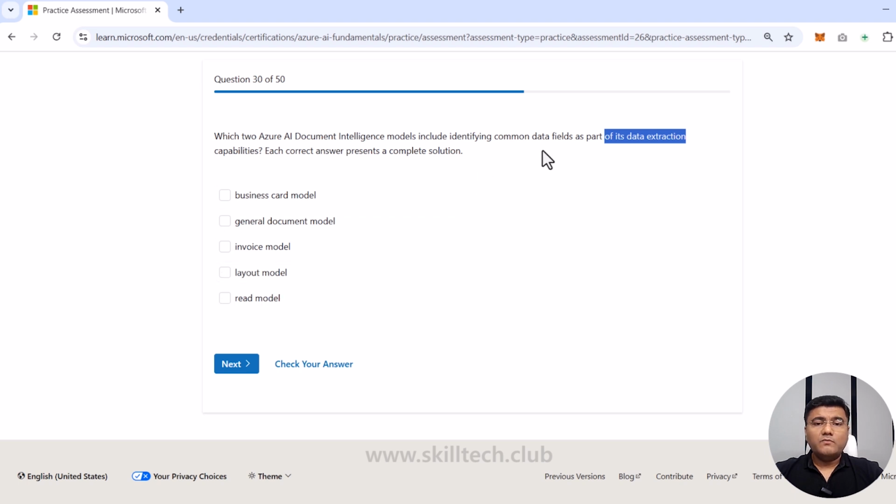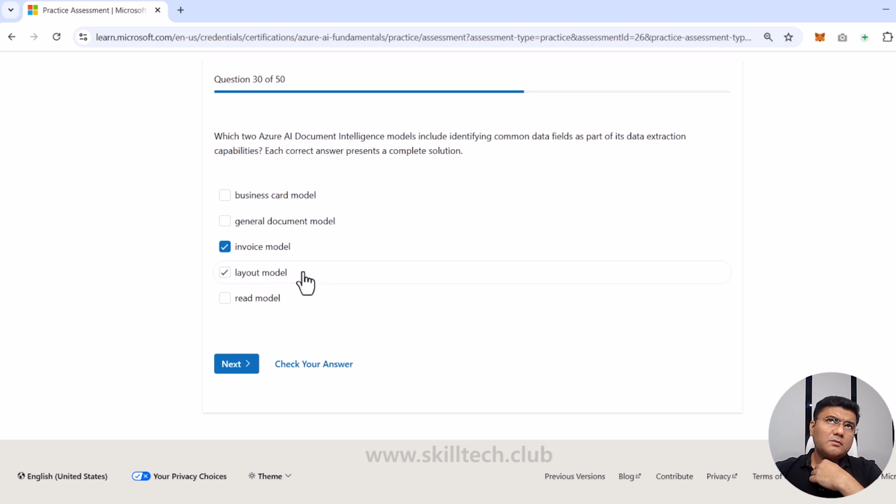Read model is not going to extract a field actually, it's just going to read it as a paragraph kind of a thing. So I'm going to say invoice model is 100% right answer. And then if I have a business card, I think that can be also an option. General document model, I don't think that's the right answer.